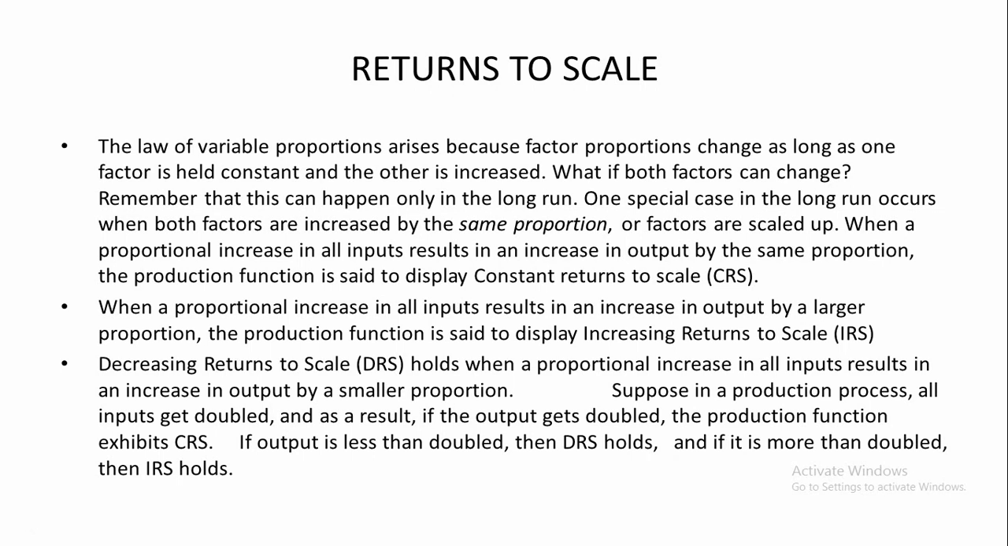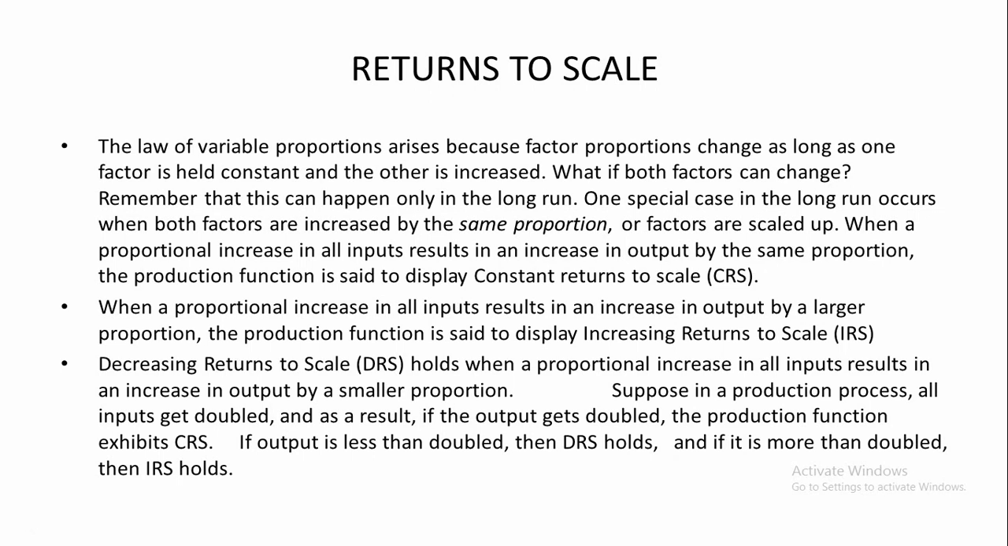Then decreasing returns to scale holds when a proportional increase in all inputs results in an increase in output by a smaller proportion. For example, you increase the size of inputs by 3 times, but the output increases only by 2 times. So the proportional increase in output is less than the proportional increase in input in this case. This is known as decreasing returns to scale or diminishing returns to scale, that is DRS.